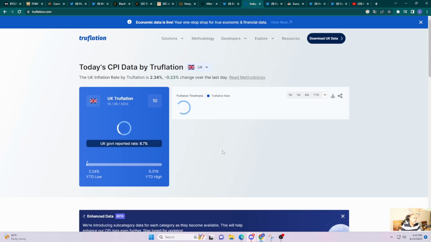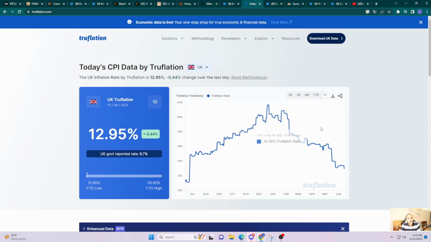In the UK, however, not so great. They've been going down as well, but they're at 12.95% from a true inflation perspective, right? So that's pretty high there. And they've recorded 8.7%, so it's kind of reversed. They're recording 8.7%, but true inflation is showing it higher than what the government is reporting. It's kind of backwards here.